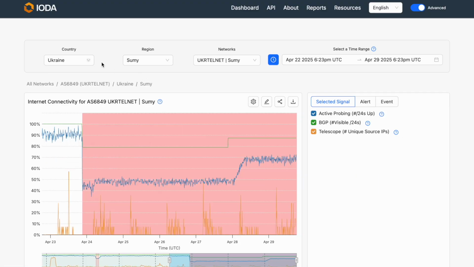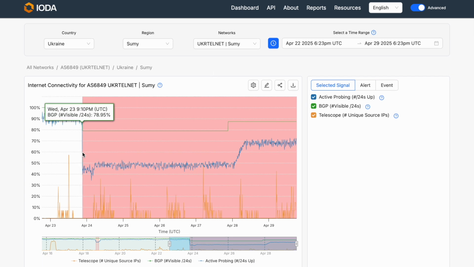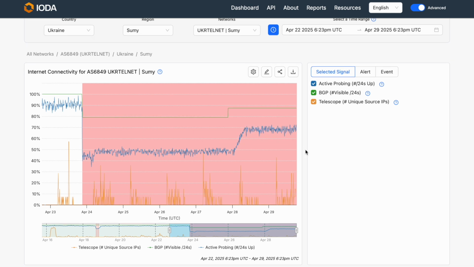So here you can see clearly that we've navigated to Ukraine, Sumy, and we're looking specifically at connectivity of Ukrtelnet signals localized to Sumy. And now that we've navigated down to this level, we can see that the outage in Sumy is really driven by this outage on this specific network.